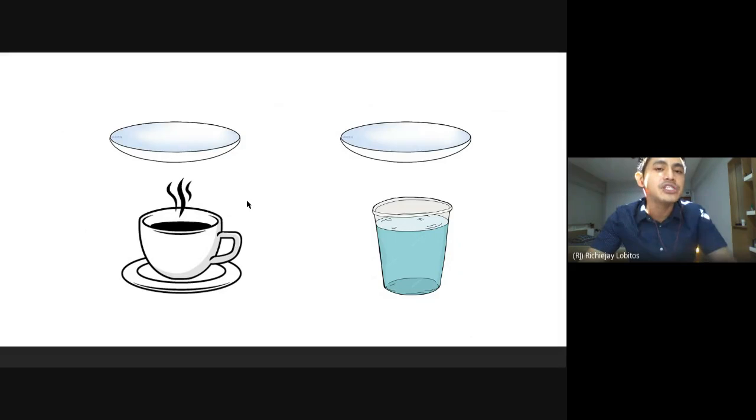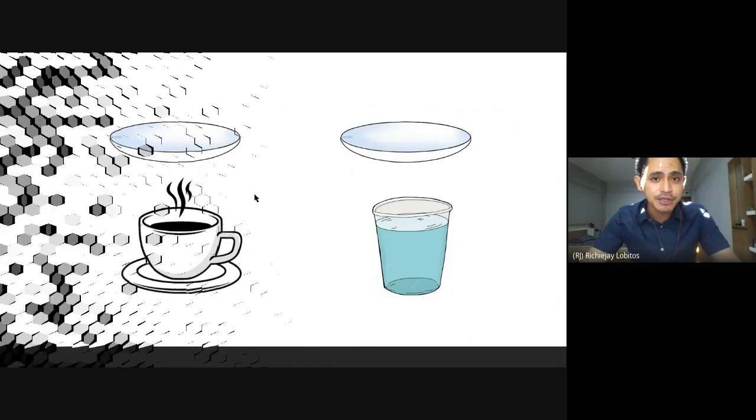So condensation happens again when there's a difference in the temperature, and second, when there's a higher amount of water vapor around the area.